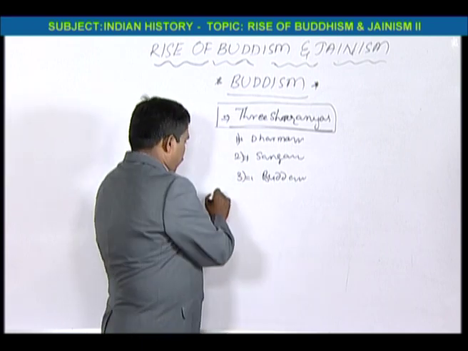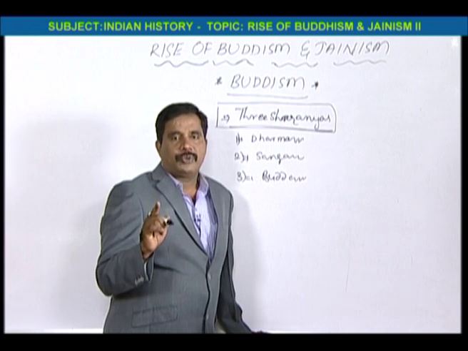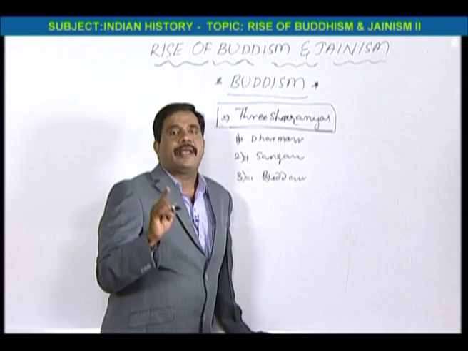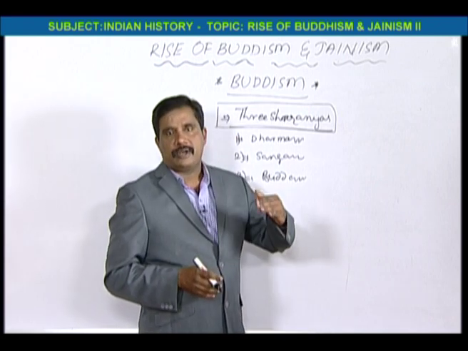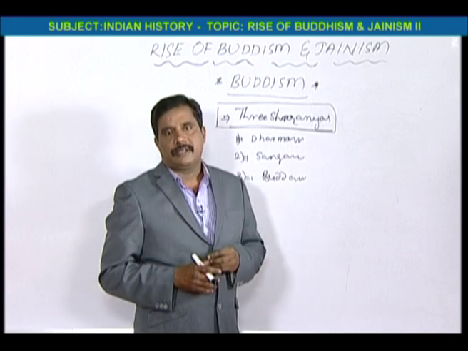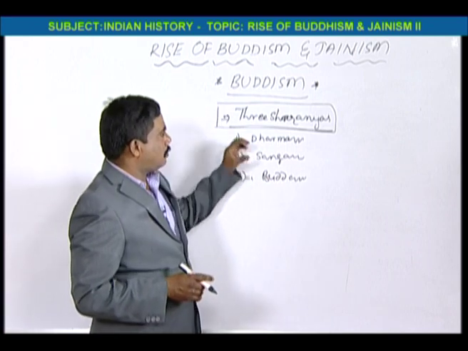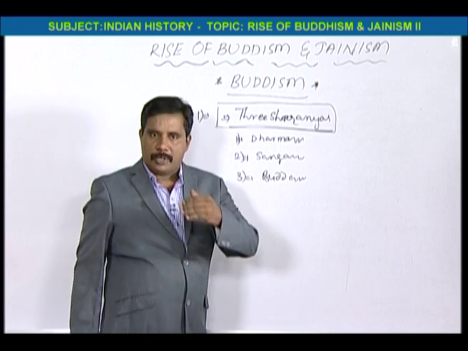And next, only in the rainy season the Bauddha bhikshu has to take rest. In the other seasons, he has to wander and propagate the preachings of Bauddha religion. So this is called Bauddha bhikshu, fully dedicated to Bauddha religion.